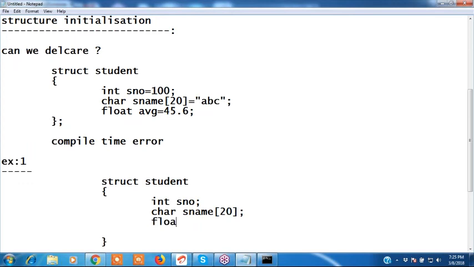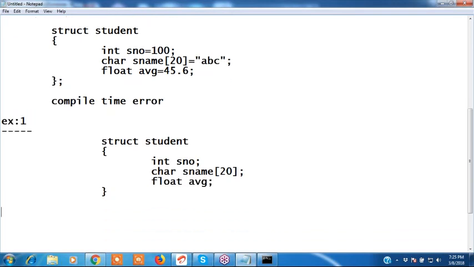When we are declaring a structure, we cannot write like this. Don't initialize here. I want to write s1 object or s1 structure variable. In Java and C++ we call them objects, but in C language we call it a structure variable. 101, abc, student name is abc, and 56.7. This is one structure element. And if you want another student structure variable, we can initialize like this: 102, xyz, and 76.8. This is another structure.